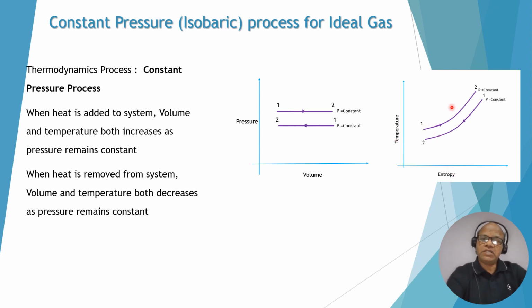So 1 to 2 is increasing temperature, increasing entropy, and 1 to 2 is decreasing temperature, decreasing entropy. So this is the constant pressure curve for the PV diagram, and this is the constant pressure curve for the TS diagram. In a constant pressure process, when heat is added to the system, volume and temperature both increase as pressure remains constant. Similarly, when heat is removed from the system, volume and temperature both decrease as pressure remains constant.